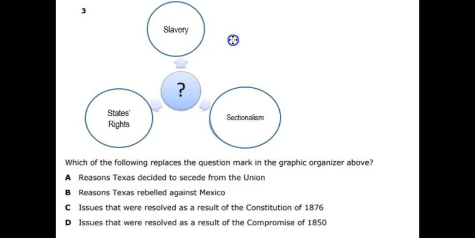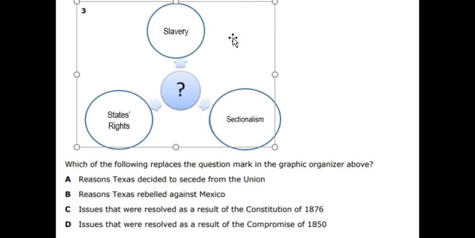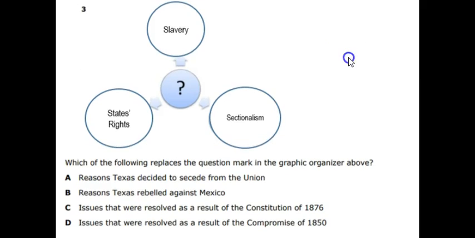The graphic organizer says slavery, states' rights, and sectionalism. Which of the following replaces the question mark in the graphic organizer above? Is it A, Texas decided to secede from the Union?